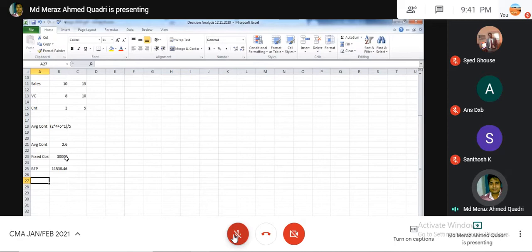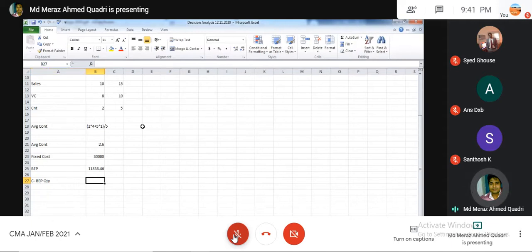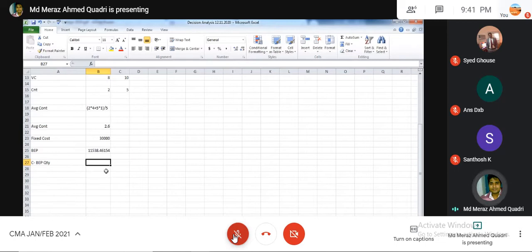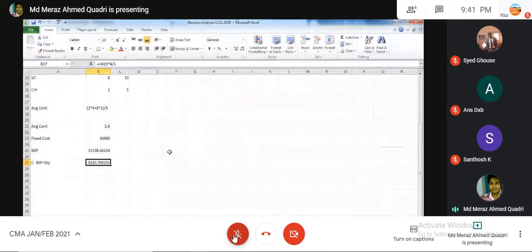Once you got it, now the question is asking for the C quantity, the CVP quantity. Since you are selling 11,538 as a whole for the two items, now the question is asking, give me for C. So you multiply by 4 and divide by 5, so you can say that as product C, I have to sell 9,230 so that I can break even on that item.